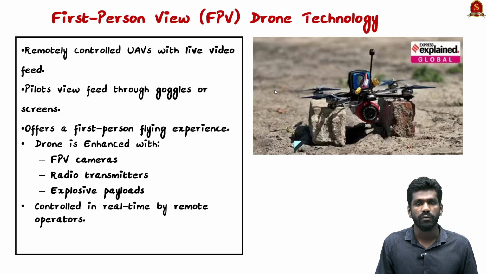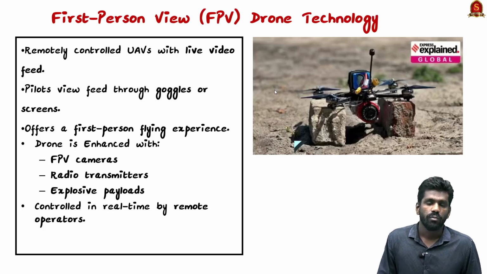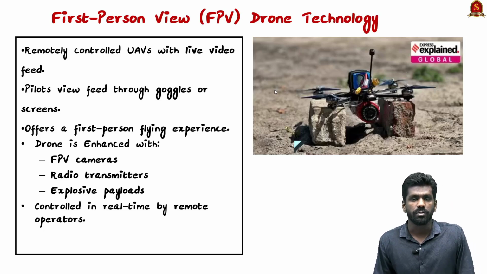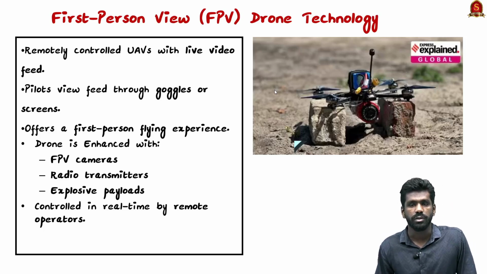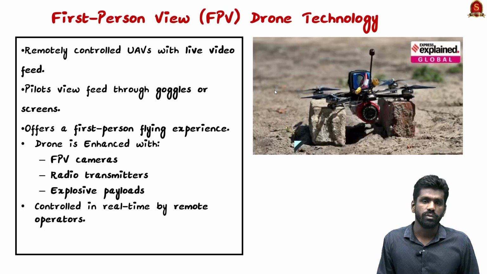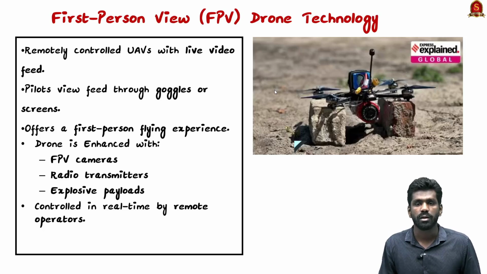So these FPV drones were used to carry out this attack in Russia. Ukraine modified these FPV drones to act as kamikaze units, which means each drone is packed with explosives. And when the drones hit the aircraft, they fly directly into their enemy targets and blow up. So this is why they are called kamikaze drones.